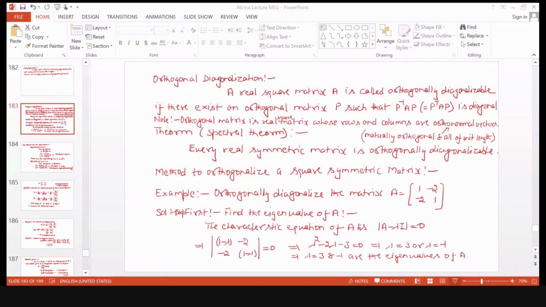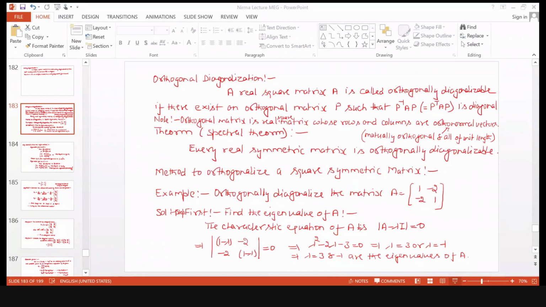Now, these b1 and b2, if you write them column-wise, you will get a P matrix. जैसे और diagonalizations में हमने किया है ना. Okay. Now this P matrix is not an orthogonal matrix. Is it an orthogonal matrix? You can check this. This is not an orthogonal matrix.